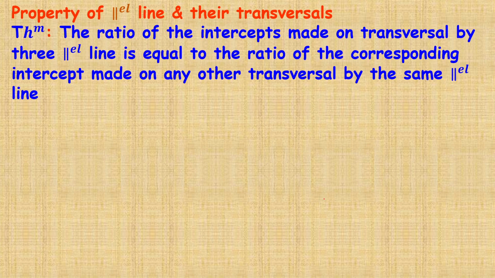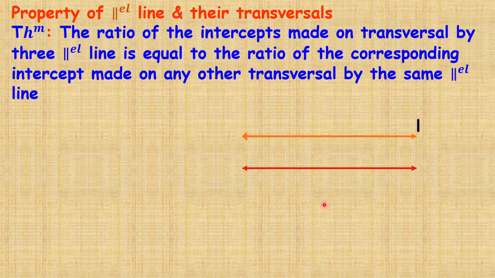Now the last property of parallel lines and their transversals. That means the ratio of intercepts made on a transversal by three parallel lines is equal to the ratio of corresponding intercepts made on any other transversal by the same parallel lines. That means we are given three parallel lines.